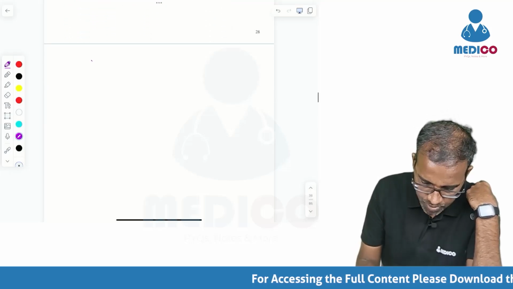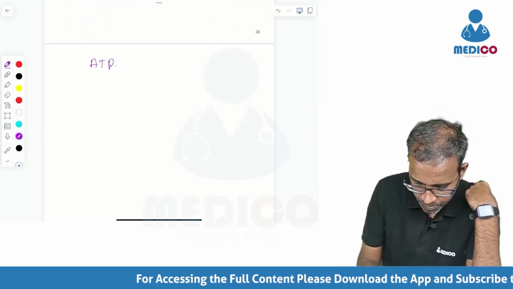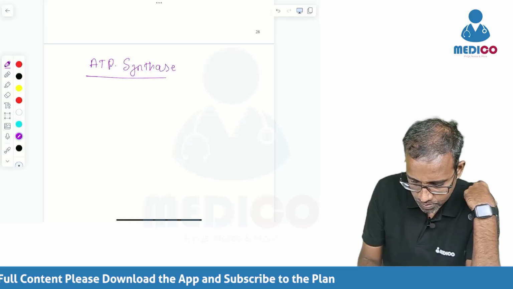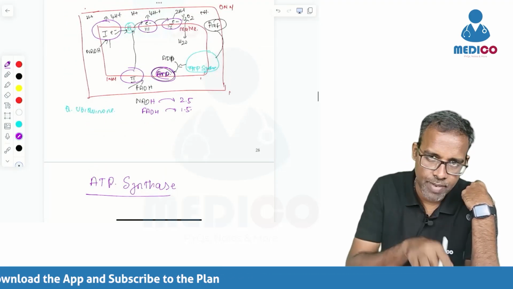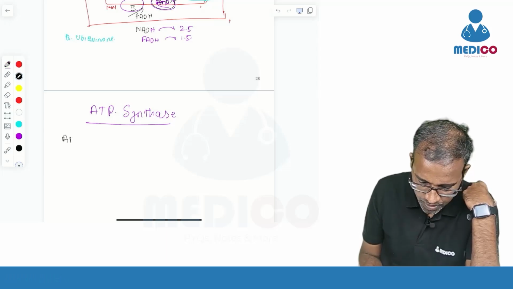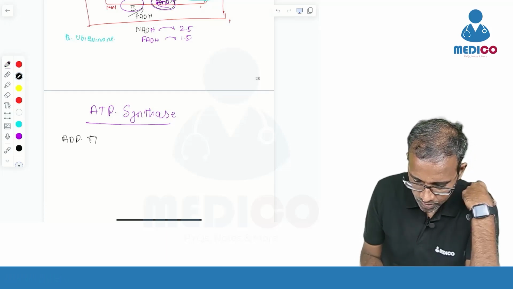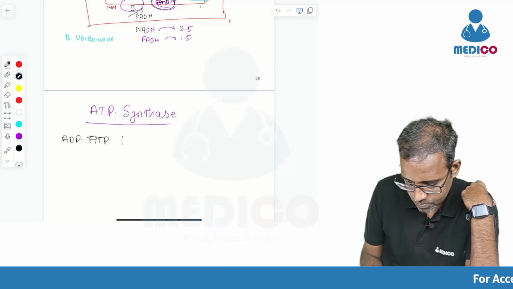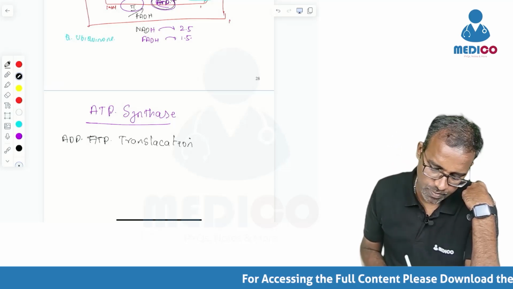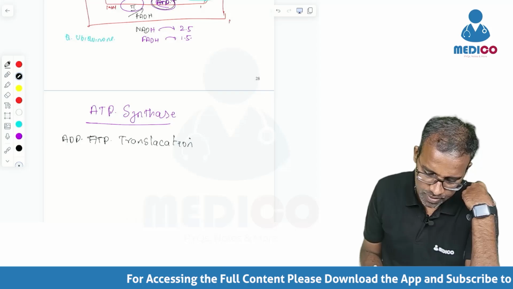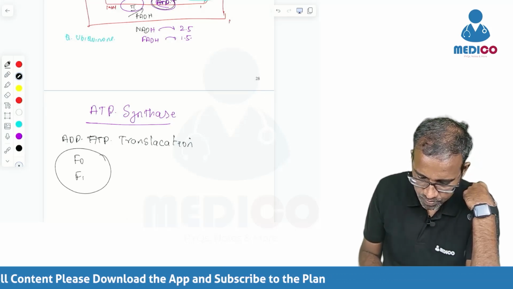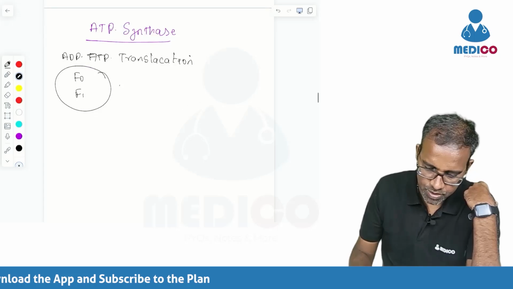When it comes to the last complex, ATP synthase, for it to function properly, ADP should come into the matrix. For that we need something called ADP-ATP translocase. Translocation should happen. Then this ATP synthase consists of two subunits, the F0 subunit and the F1 subunit. We'll see about this in the next question.